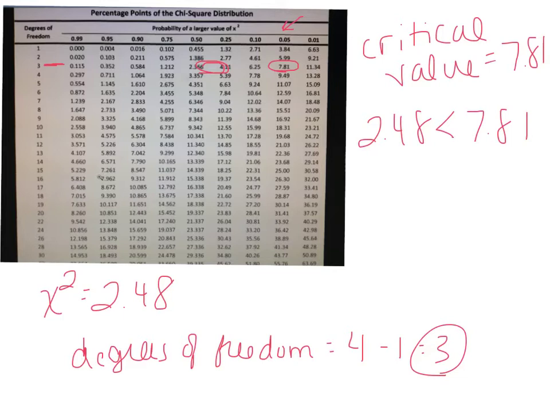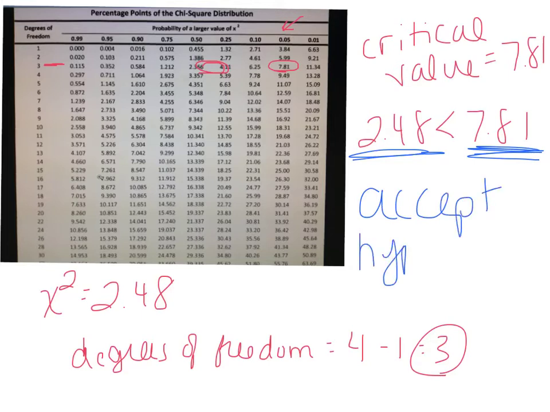So in this case then, I would say that they are random. I'm going to accept it. If my chi-square value is lower than my critical value, I'm going to accept my hypothesis. And my hypothesis here is that the card suits are random. So in this case, because my chi-square value is less than my critical value, I accept my hypothesis.